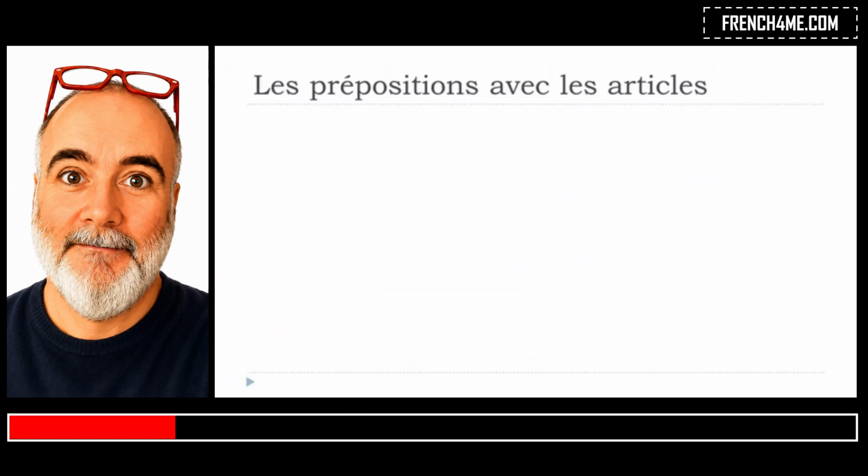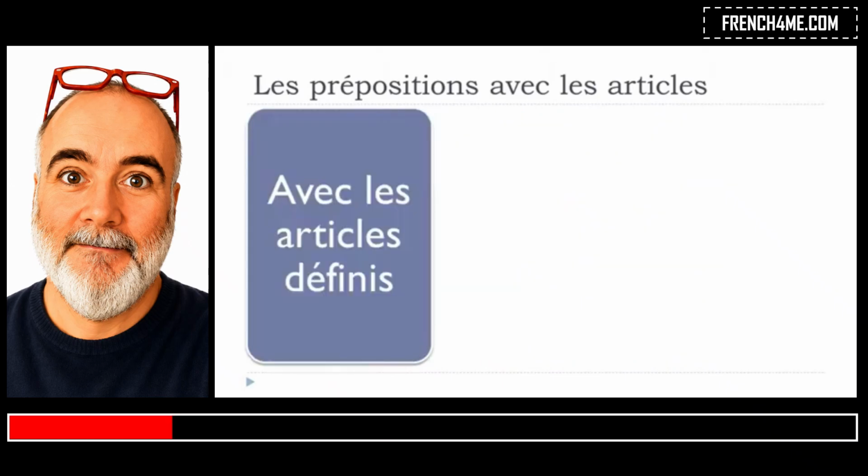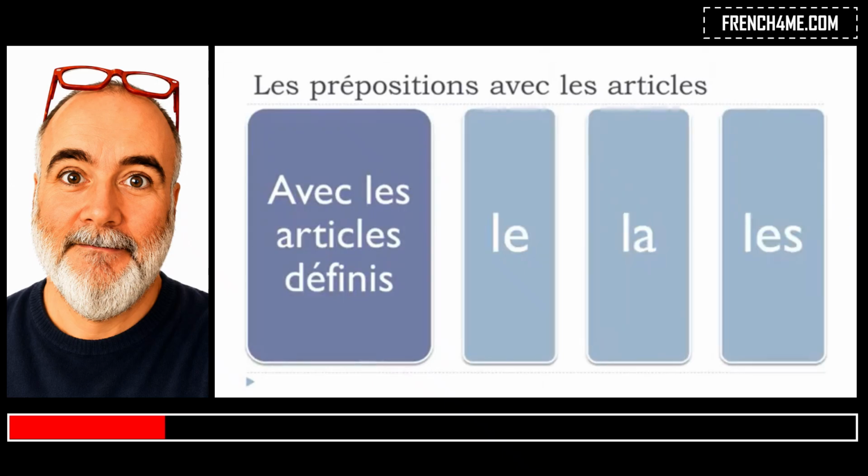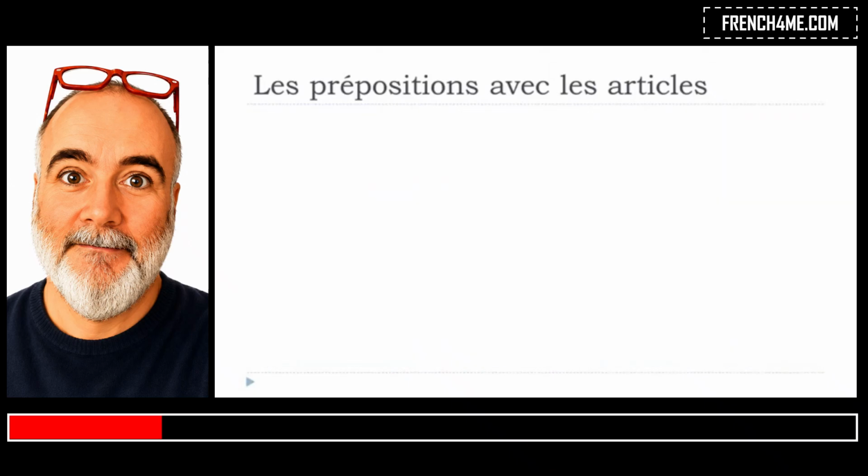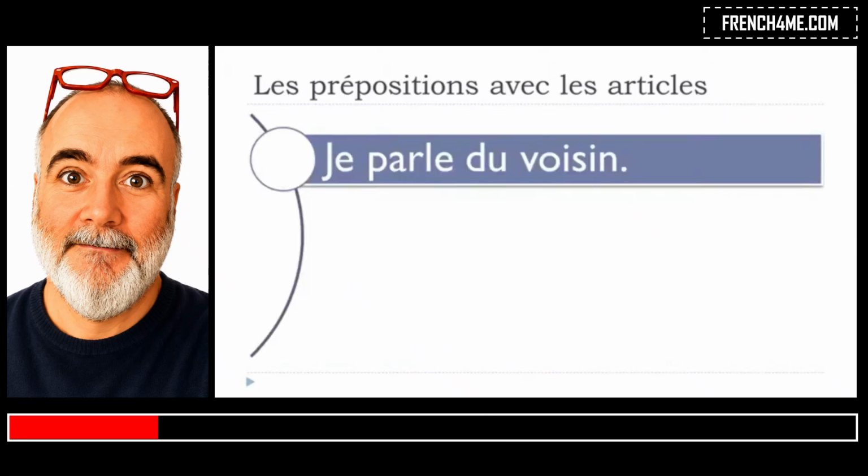So let's see now how it will work if we combine it with les articles définis. So le, la, and les, okay, as we saw previously. Let's see now the examples. The first one, je parle du voisin. Voisin, here it's the masculine form of the neighbor. Le voisin, okay, the neighbor. And what you can see here is the result of the combination of de plus le, okay. It will become du, okay, for the masculine form. Je parle du voisin, okay, so I talk about the neighbor.